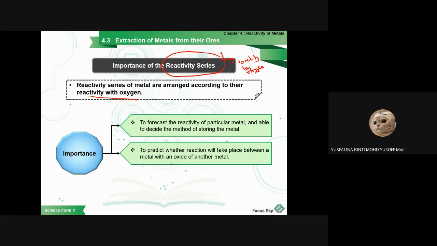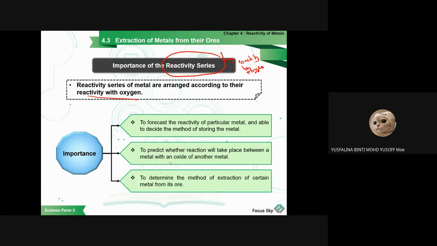Also, to predict whether a reaction will take place between a metal and an oxide of another metal, so we can decide whether this metal can react with another metal or not. And another one is to determine the method of extraction of a certain metal from its ore. This one we already discussed just now.